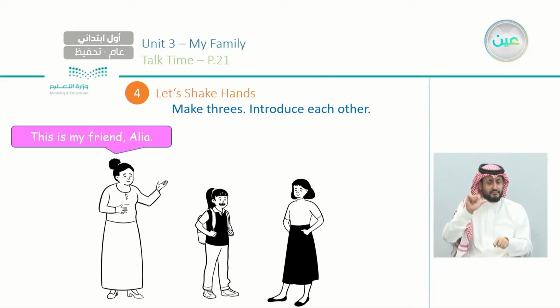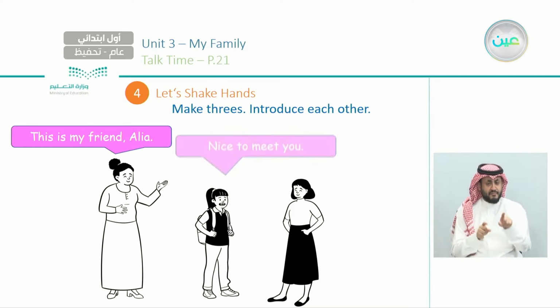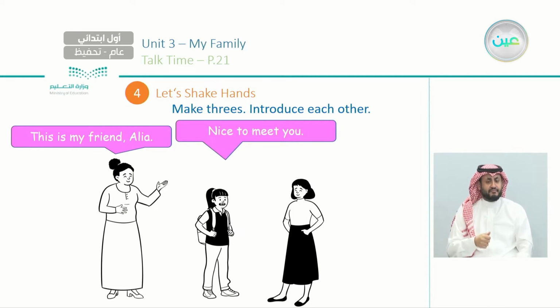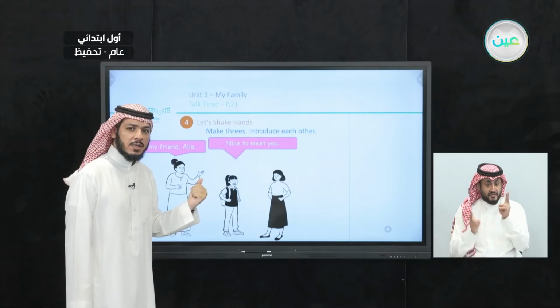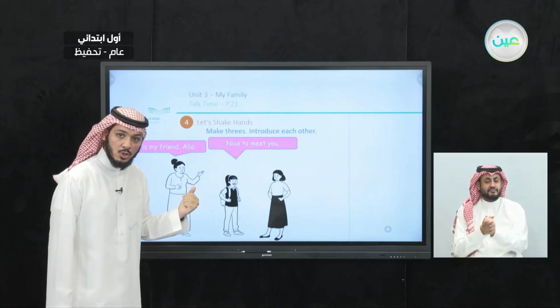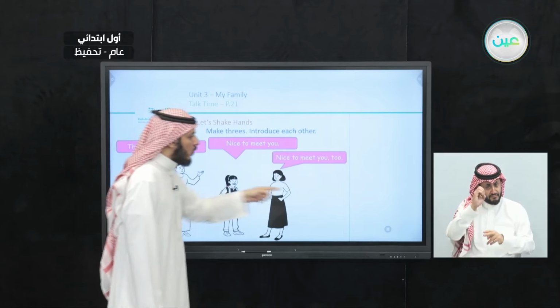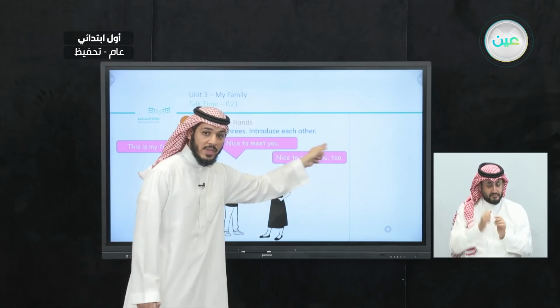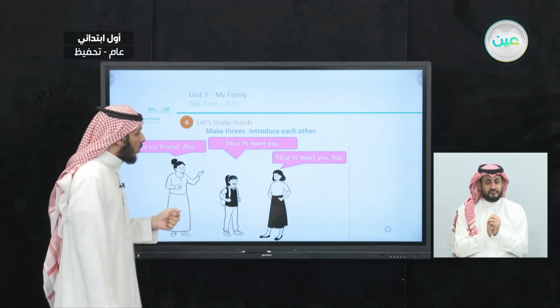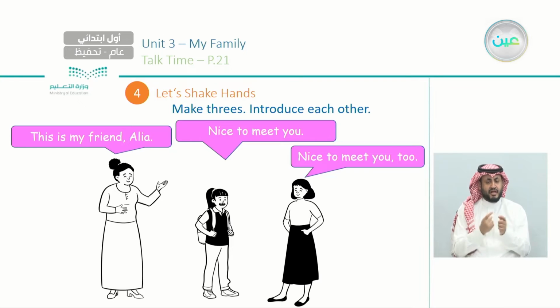This little girl says, nice to meet you. What do you think Alia will say? She will say, nice to meet you too. Excellent. Don't forget to add too at the end of the sentence. So: this is my friend Alia. Nice to meet you. Nice to meet you too.